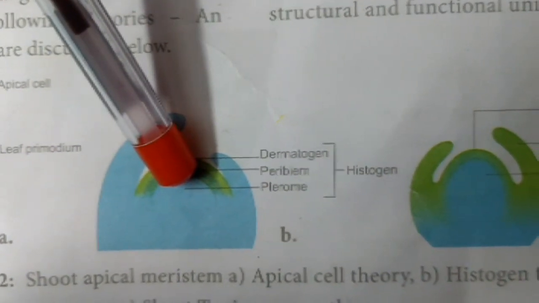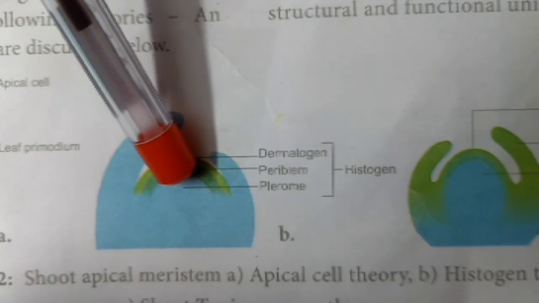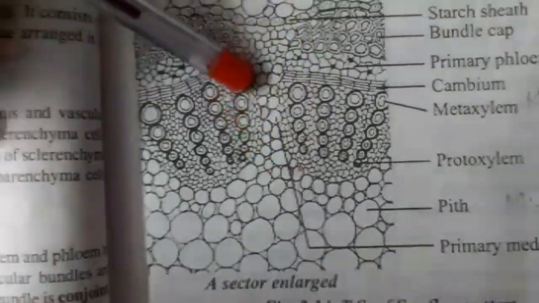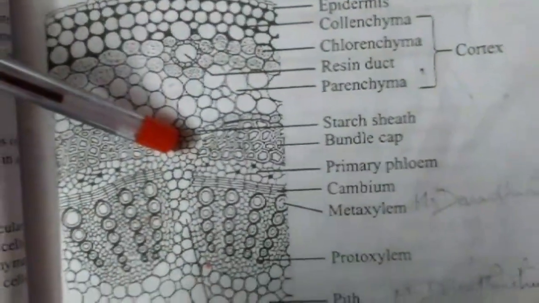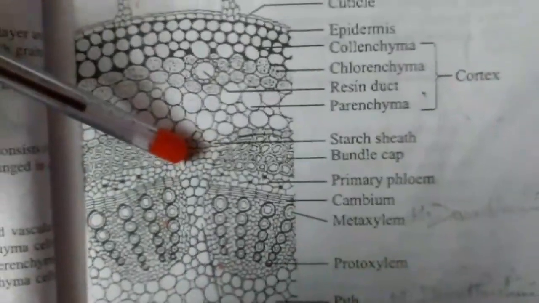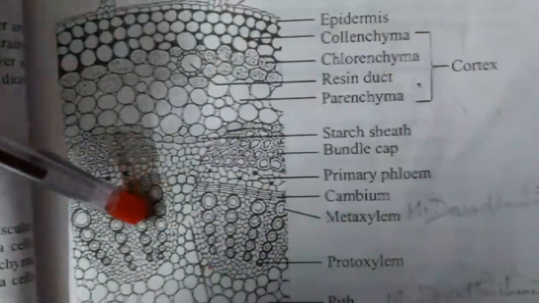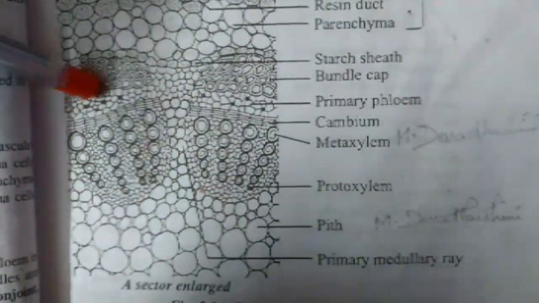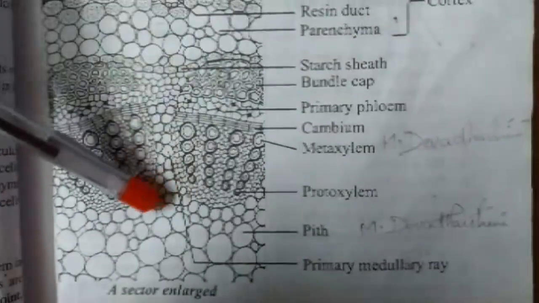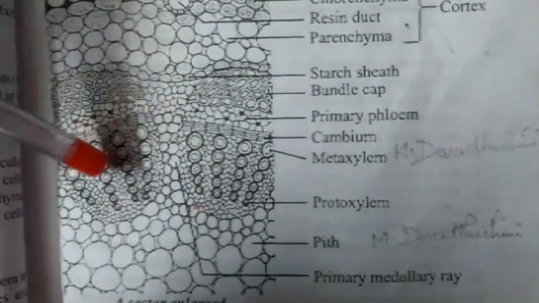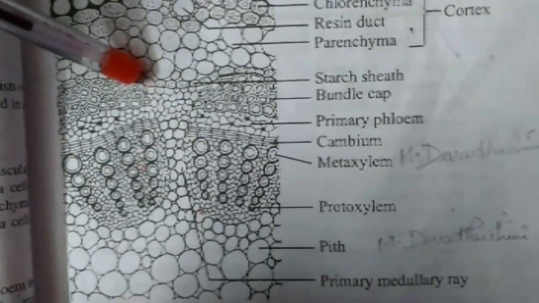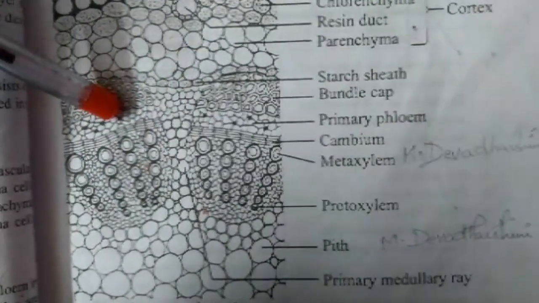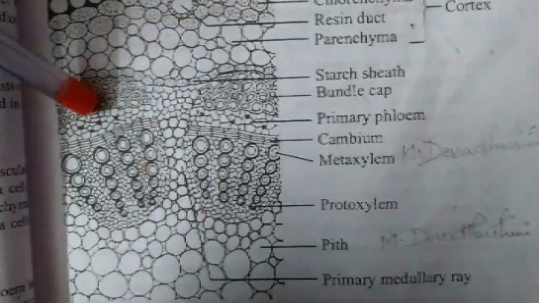The stele is the central part of the stem inner to the endodermis, and it consists of pericycle, vascular bundle and pith. This region is called the plerome. These three layers make the histogen.